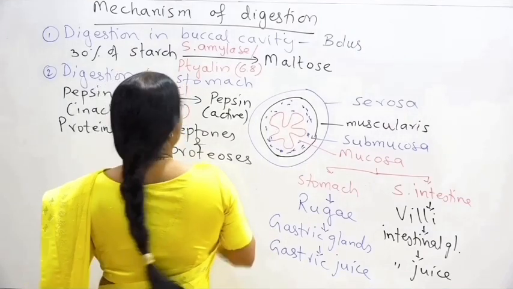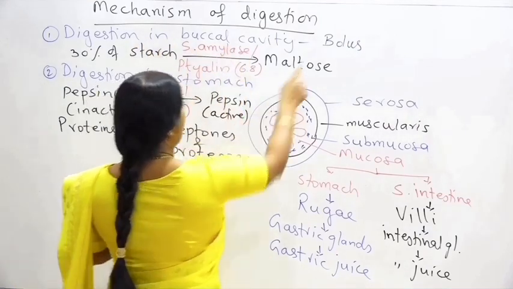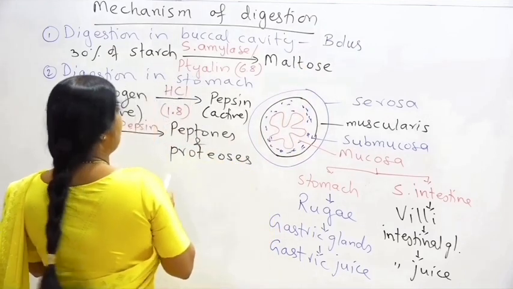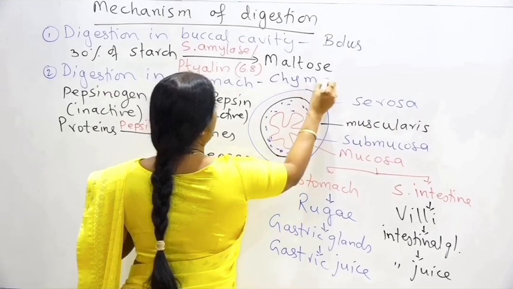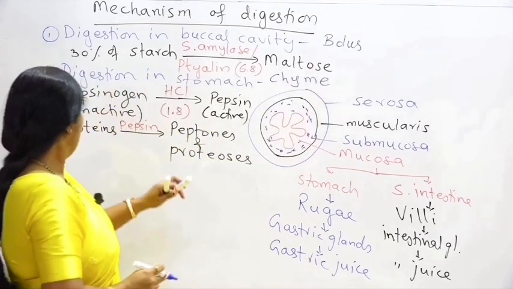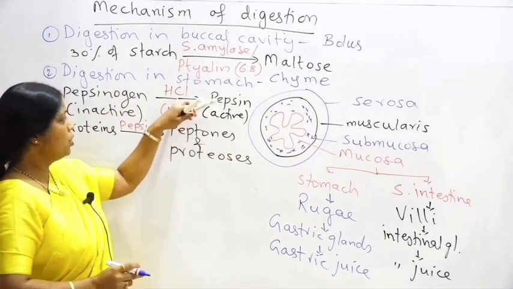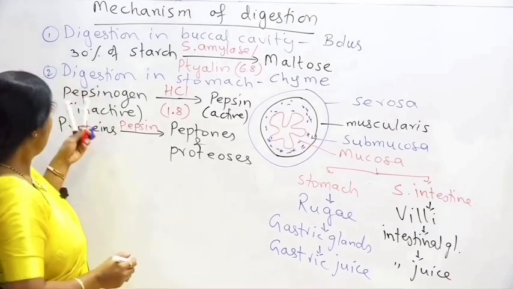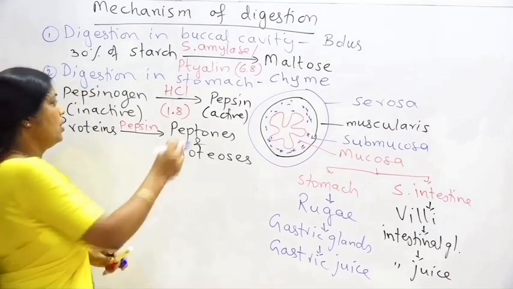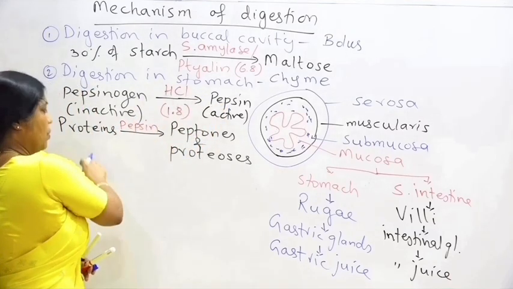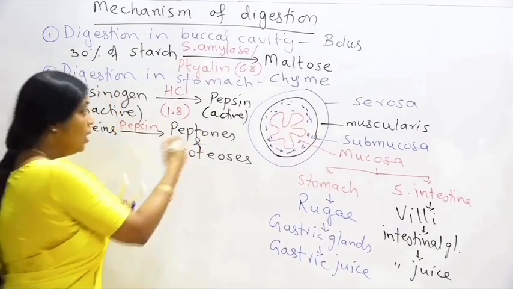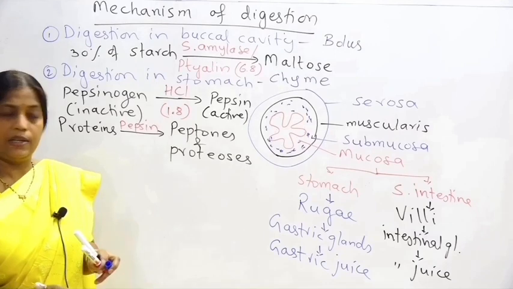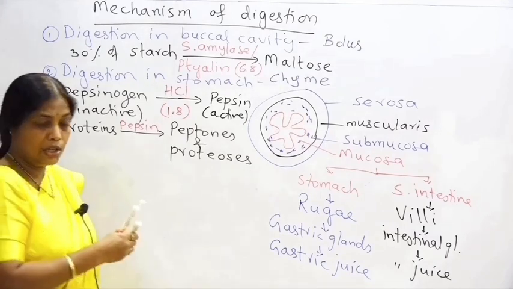So like the food in the buccal cavity is called the bolus, the food in the stomach is called chyme, C-H-Y-M-E. The gastric juice has HCl, which will convert the inactive pepsinogen into pepsin. Pepsin will act on proteins and convert them into peptones and proteoses. Now the food will come into the small intestine. So the next is digestion in the small intestine.